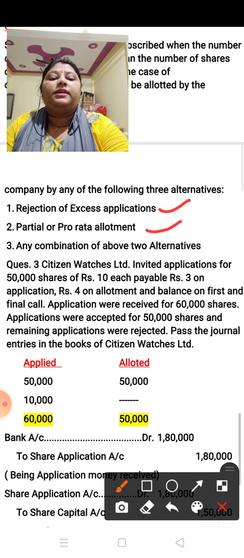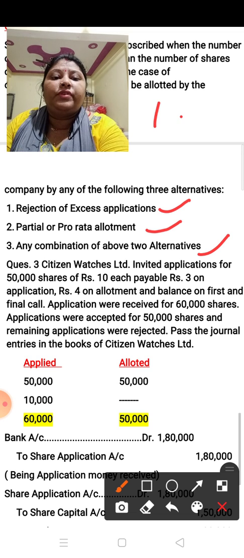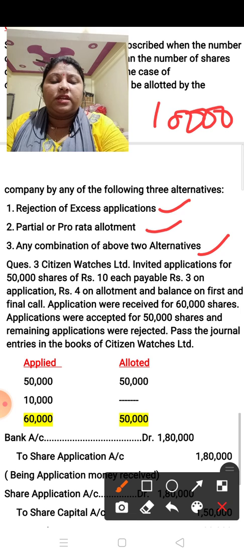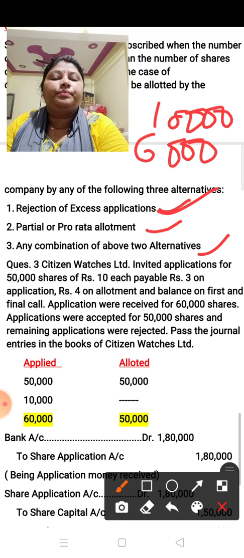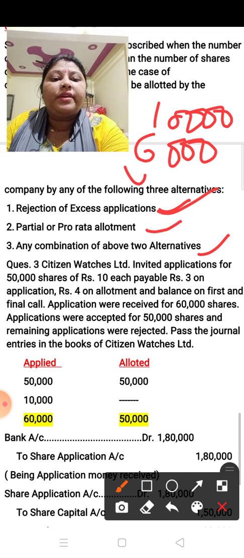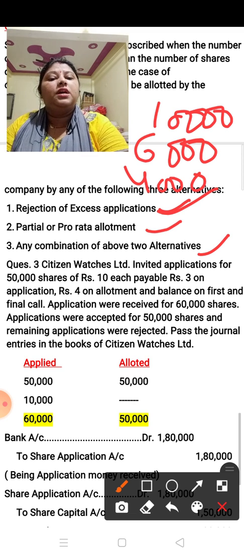And the third alternative is any combination of the above two alternatives. Suppose the company has 10,000 extra shares. Out of the 10,000, 6,000 are rejected, and the remaining 4,000 the company adjusts on a pro rata basis against any other call.